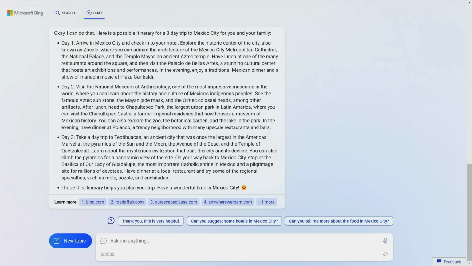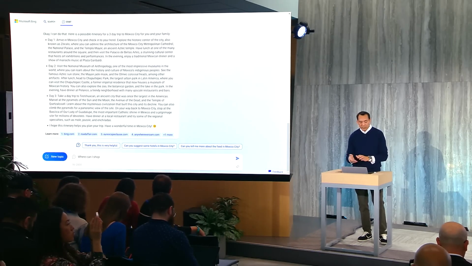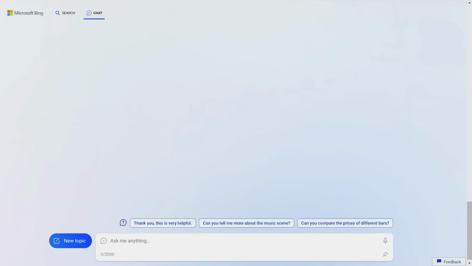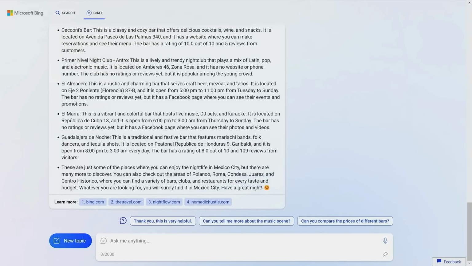And now let's just have some fun. Let's say, OK, yeah, I'm still trip planning. We like to shop. Where can I shop? And you get some shopping recommendations. Like to go out at night, all right? Make the most of the trip. Where's the nightlife? And you get a list of nightlife. You see, this is just so much better than today's search to start for your travel planning.